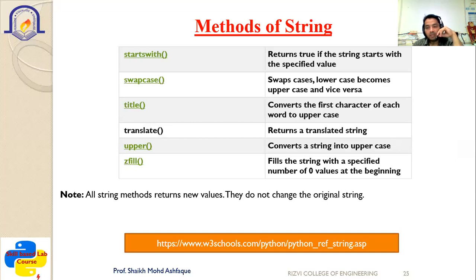It is also given inside the write-ups, in which a table is prepared. The examples are also given, and similarly the description is also available. Here, all string methods return a new value. They do not change the original value. At the same time, I have also given the link where you can click and see the example of each and every method. One simple small example of 2-3 lines is given for all the methods. You can go to it and refer to the particular method.